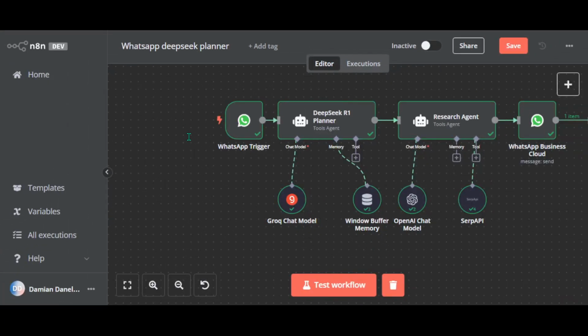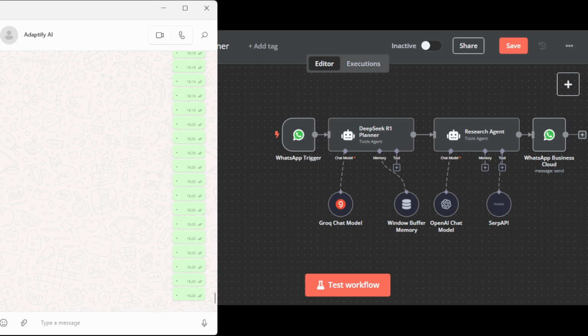In this tutorial, I'm going to show you how to build a WhatsApp AI agent that can plan everything for you. We'll be using DeepSeek R1 as the brain for our AI planner agent. It's an amazing reasoning model that's great for planning, decision making, and complex reasoning tasks. The planner agent will analyze your request and craft a detailed plan to our second agent, which is a research agent. Now let's do a quick demo.